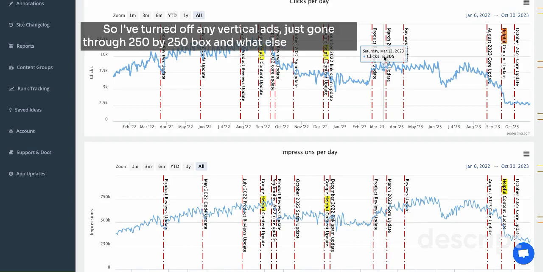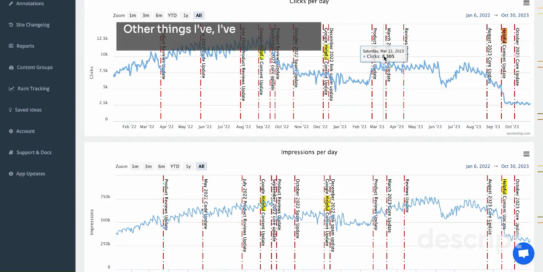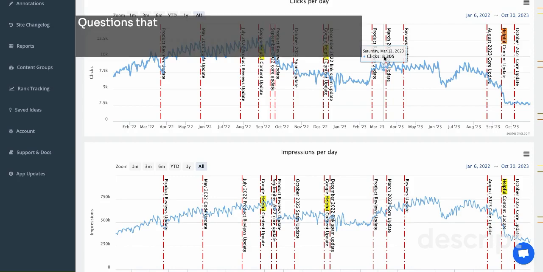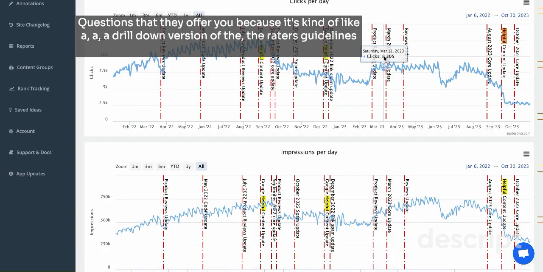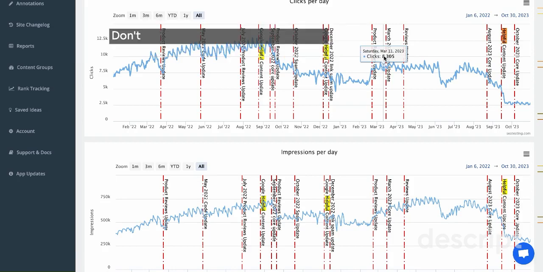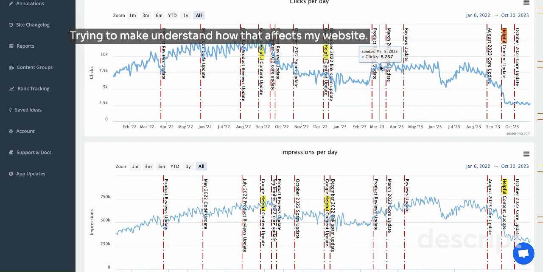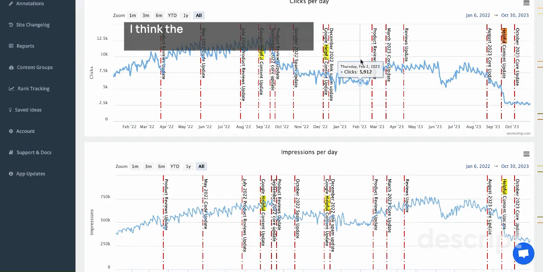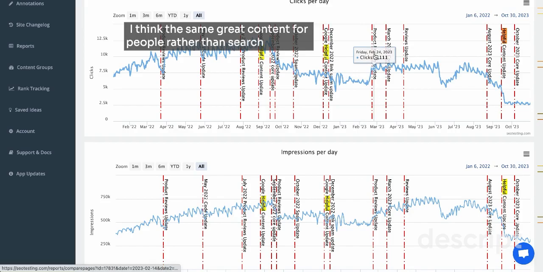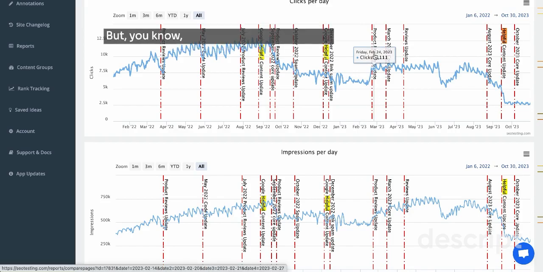And what else we got here? So other things, I've gone over and over and over the helpful content questions that they offer you. It's kind of like a drilled down version of the raters guidelines that really says why you create the content. Don't create content for search engines, create it for readers. Really understood that, trying to understand how that affects my website. It's not new that Google have been saying this stuff. You can look 10 years ago, or even 20 years ago, I think they're saying create content for people rather than search engines. But, do they actually mean that?